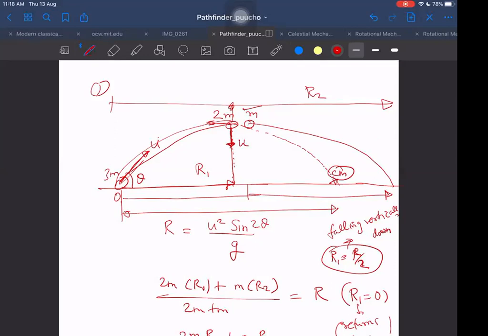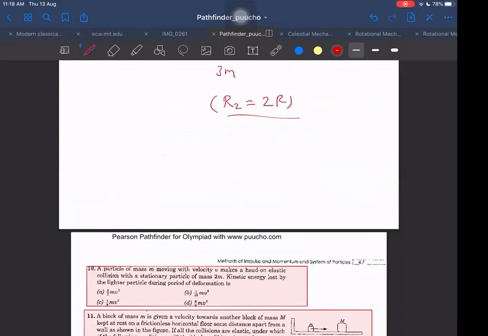What speed did it gain in the vertical downward direction? u. Then what happens to small m? Small m will also gain speed in the vertical direction because momentum will be conserved. So what speed will the small m gain? We can apply conservation of momentum along the y-axis.